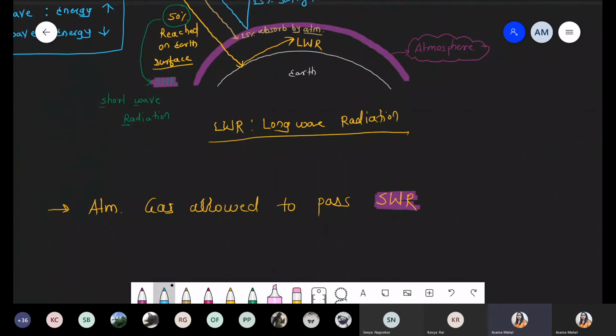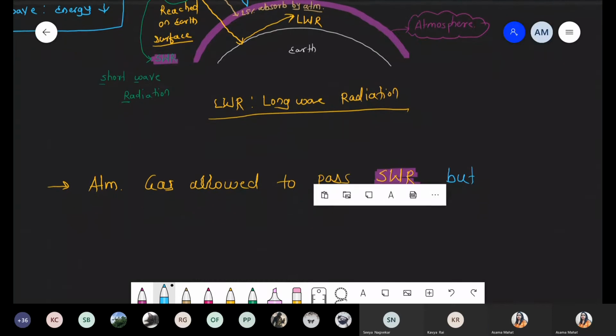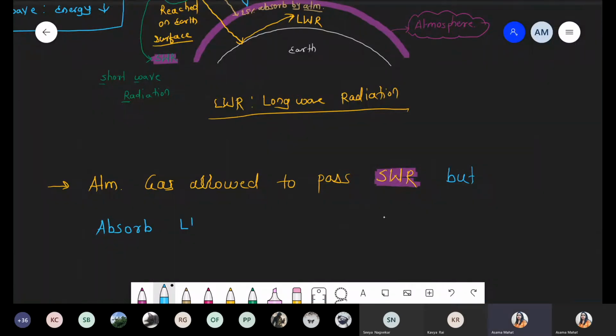In the diagram, the atmospheric layer allows short wave radiation because it has high energy concentration, and high energy means penetration power is also high, right? So atmospheric gas allows short wave radiation to pass, but it absorbs long wave radiation.